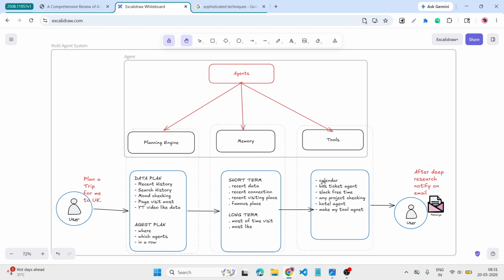Then it calls these tools like calendar, bus ticket agent for the bus, Slack for free time, if there is any urgent work assigned from my company, any project checking, whether any project is pending or a client needs something submitted in recent days. It makes my trip using tools like the agent. Then after the deep research it notifies me by email. This is the whole process of what it did.